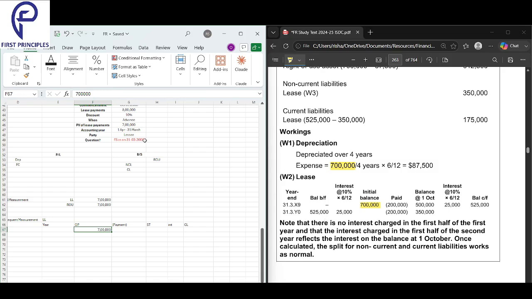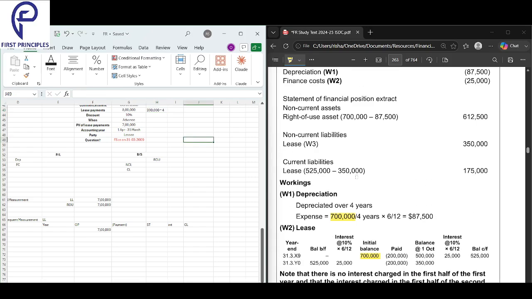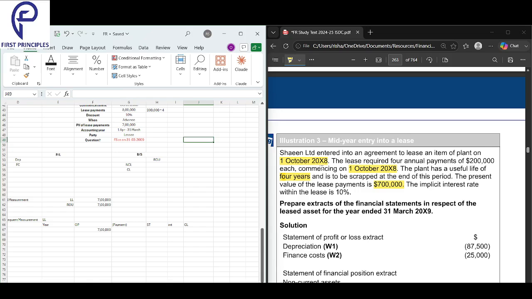How much do I pay every year? They're saying over the next 4 years, you will pay 8 lakhs. So 2 lakhs, 2 lakhs, 2 lakhs, 2 lakhs. Every year, how much will I pay? 2 lakhs into 4 years. How do I know? They're saying a payment of 200,000 over the 4 years. So 2 lakh every year. I made the payment, so immediately subtract the payment here. Just staying at par with the table. Nothing complicated here.